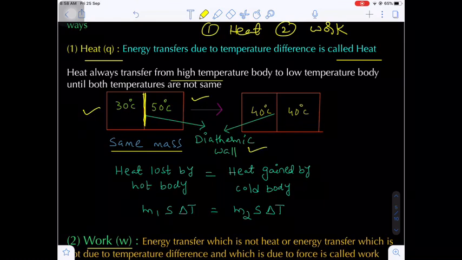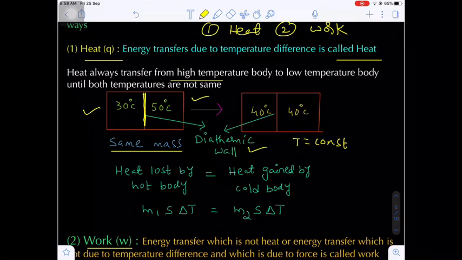That boundary is made of what? Diathermic wall, that is a good conductor of heat. After a certain interval of time, the temperature in both the bodies will become constant, which is equal to 40 degrees Celsius. Now the final temperature here becomes constant, that is 40 degrees. Now heat lost by a hot body will be equal to heat gained by a cold body. Just now in the previous case I told you.